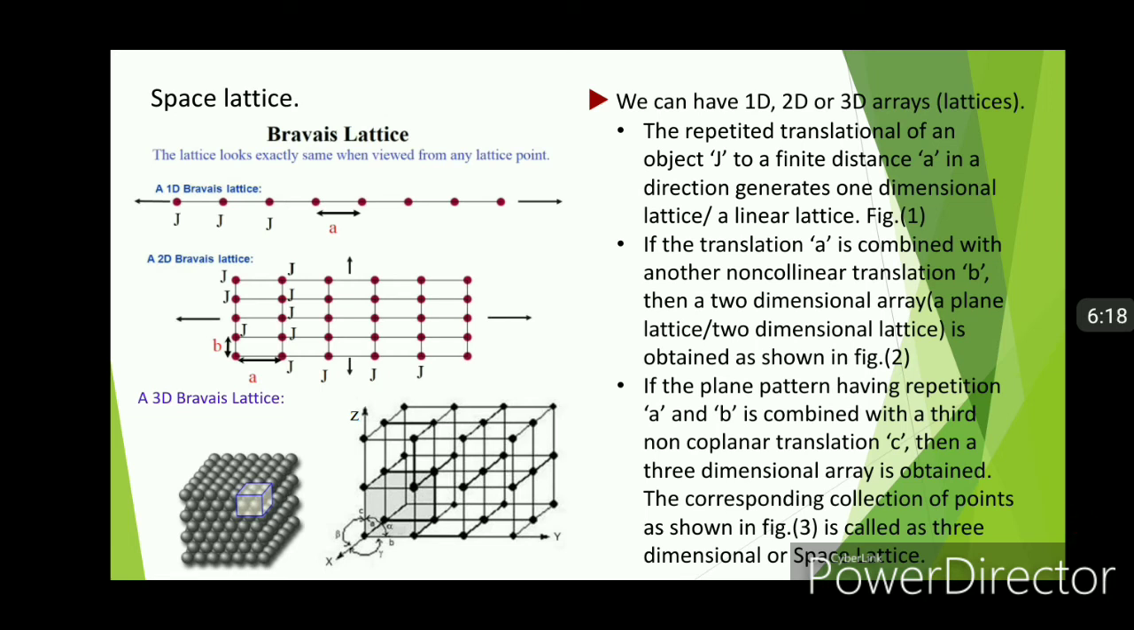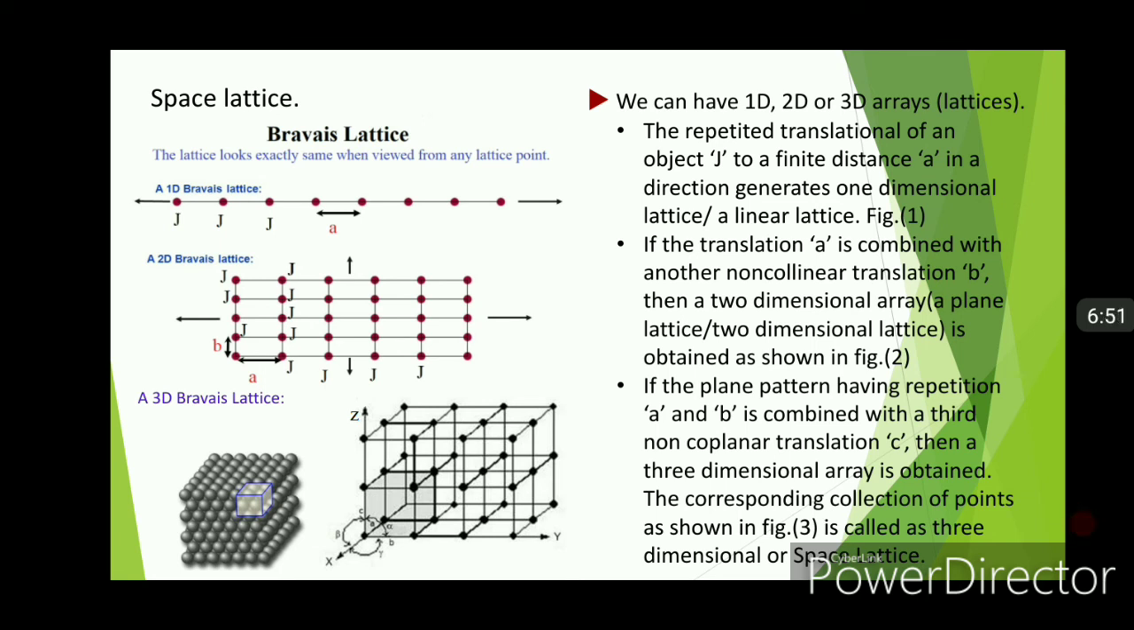Here is example of one dimension, two dimensional and three dimensional Bravais lattices. See in first diagram at the topmost, one dimensional Bravais lattice is generated by considering an object J. This object J is repeated along horizontal axis with a distance A periodically. So it extends minus infinity to plus infinity. So such a type of lattice is called as linear lattice or one dimensional lattice.